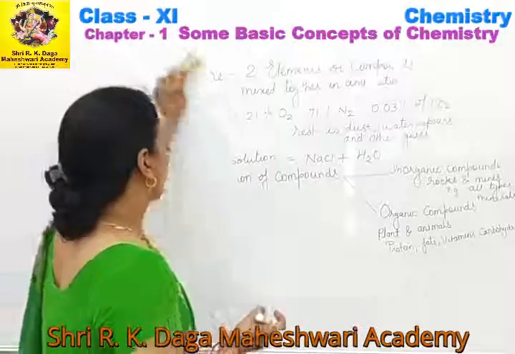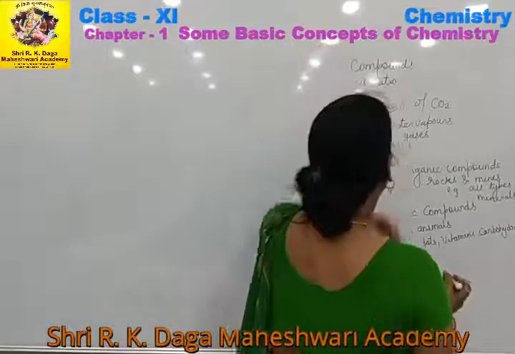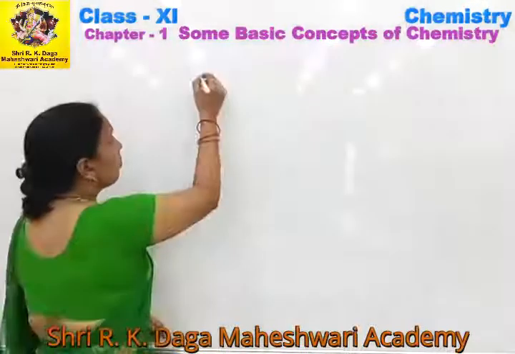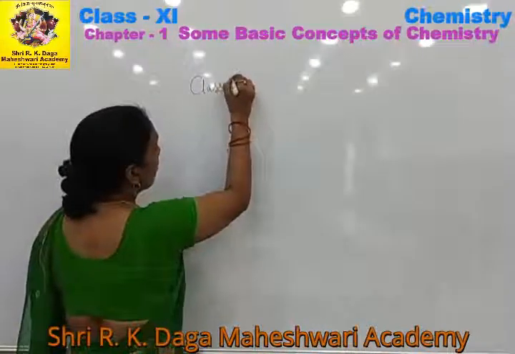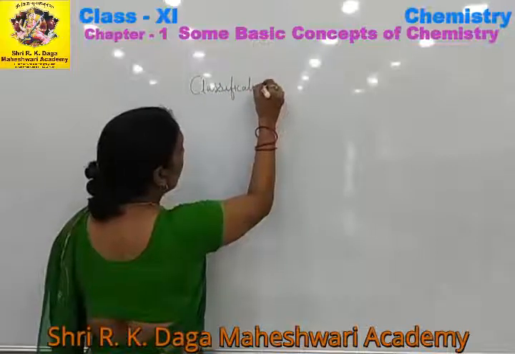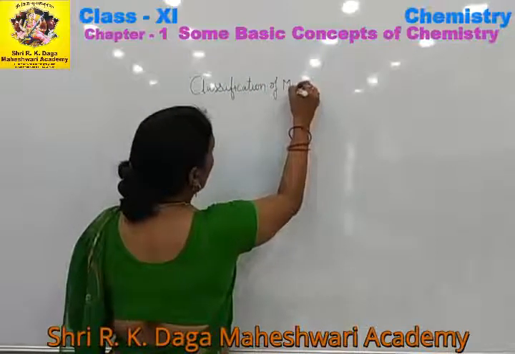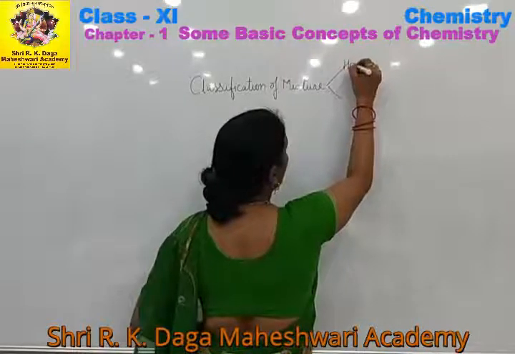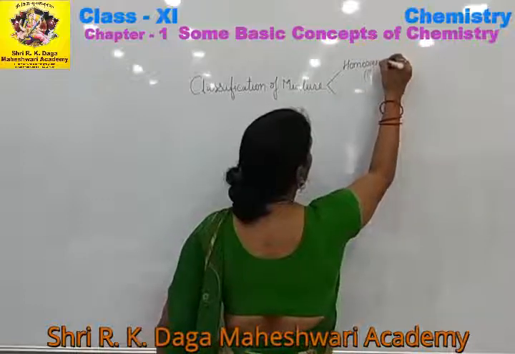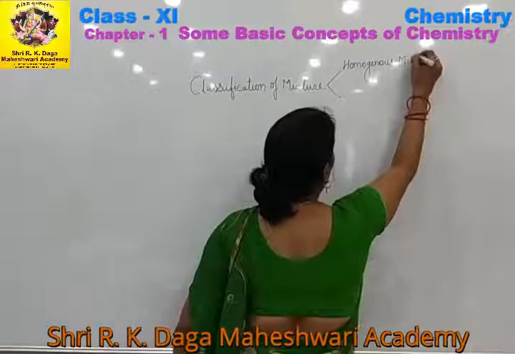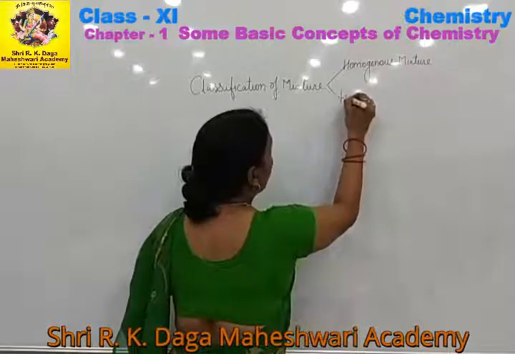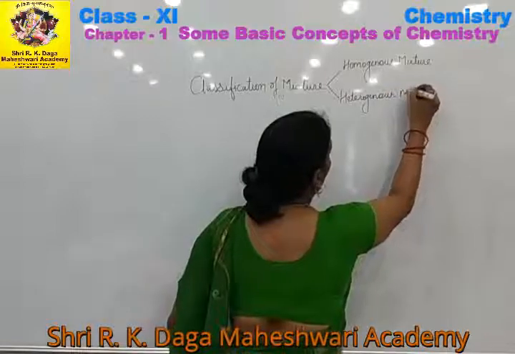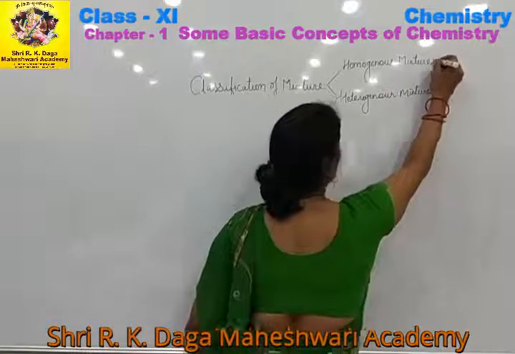Now we come to the classification of mixture. Mixture is classified into two classes. Number 1 is homogeneous mixture, and another one is heterogeneous mixture. Homogeneous mixtures and heterogeneous mixtures.